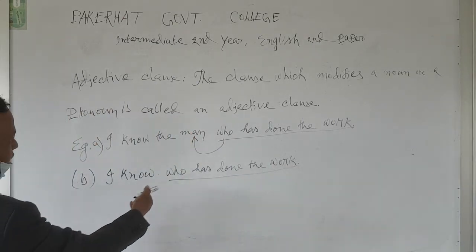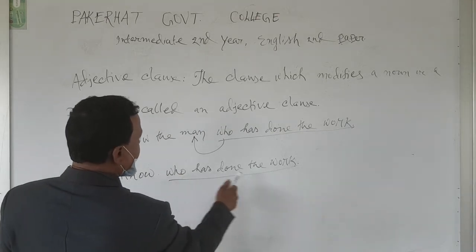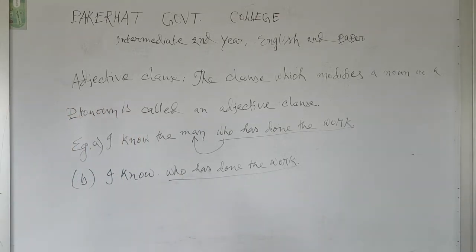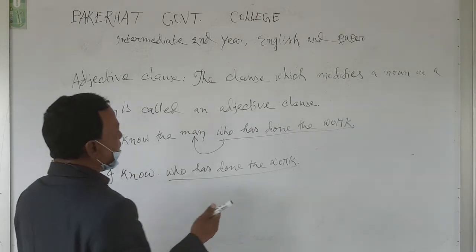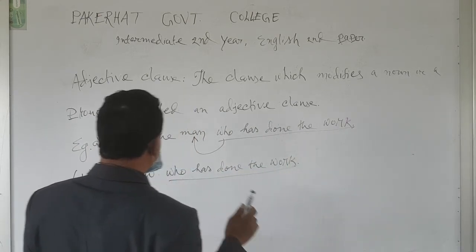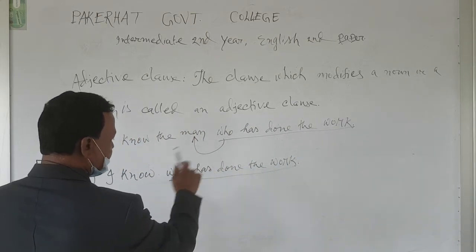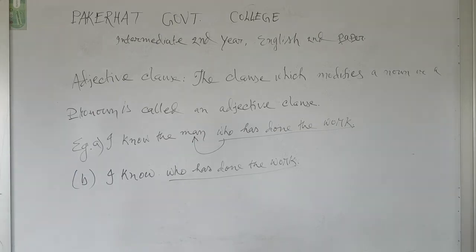Here, who has done the work is not an adjective clause, though the clause in the first example and the clause in this one are composed of the same words.